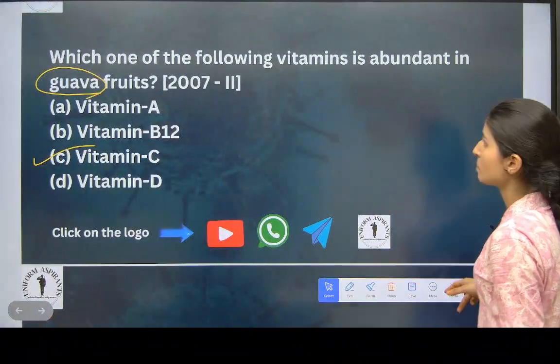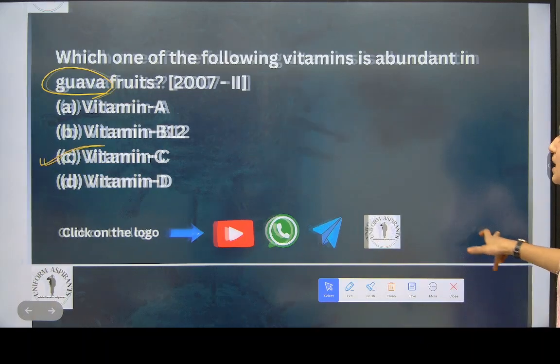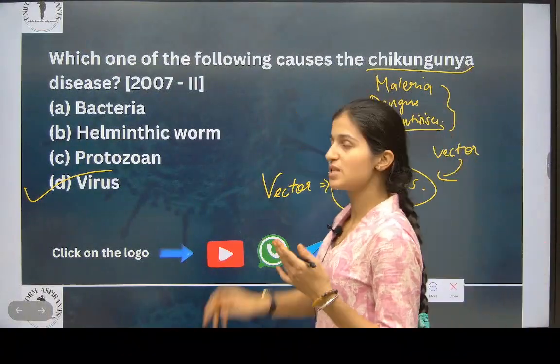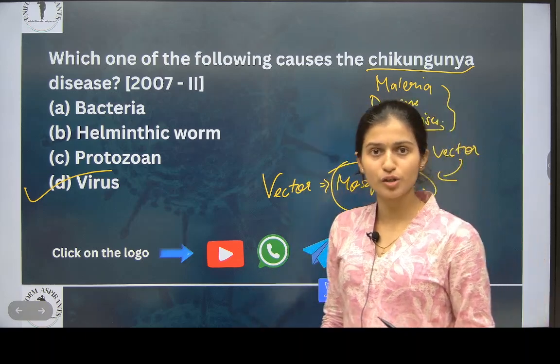Now see, malaria. Malaria is caused because of protozoa. We know that, Plasmodium. But that Plasmodium is carried by mosquito.